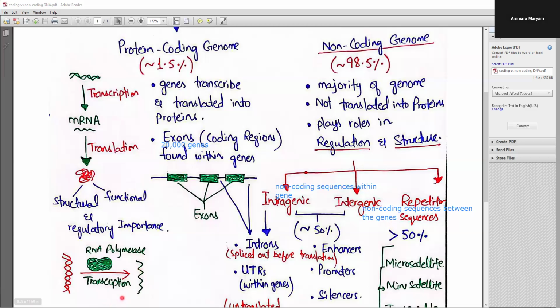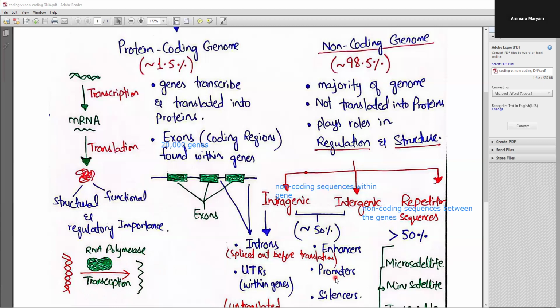But this RNA polymerase wants to transcribe specific regions that are called genes. These genes provide the correct instructions for making useful RNA. Now the question is, how does this RNA polymerase know where to transcribe? Here comes the role of promoters.